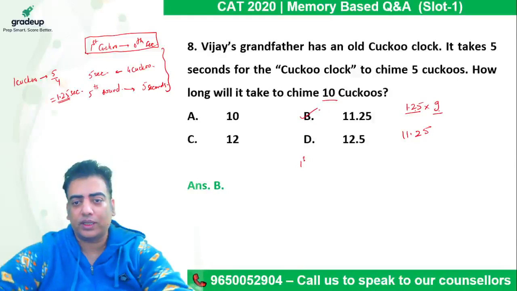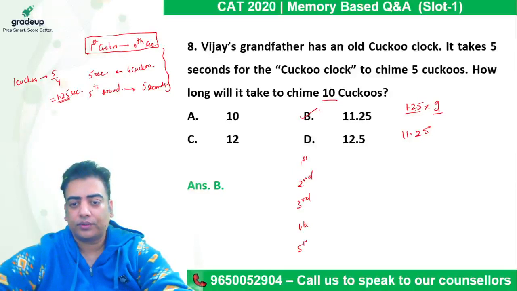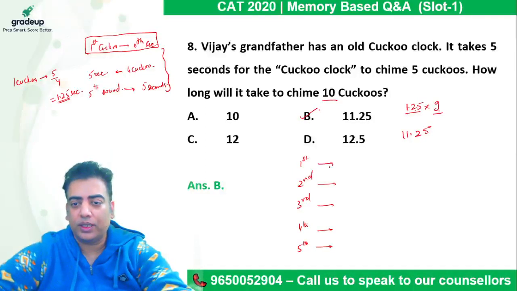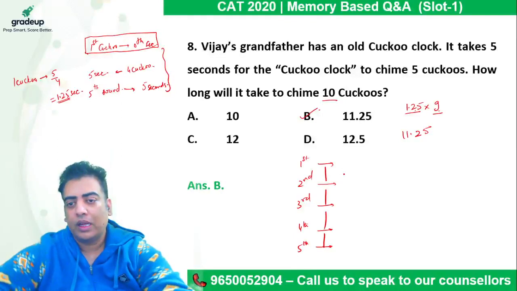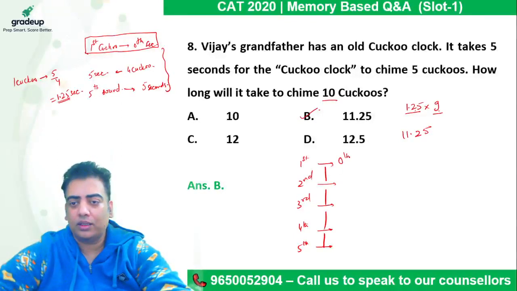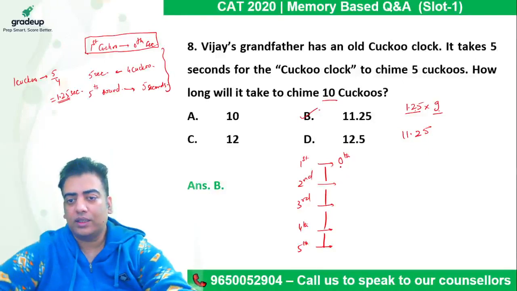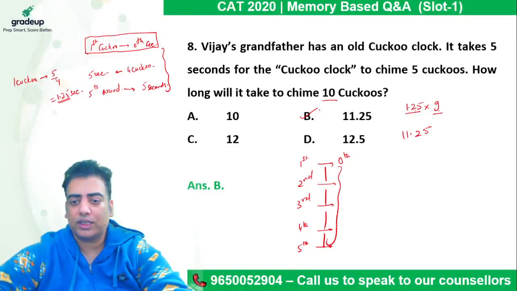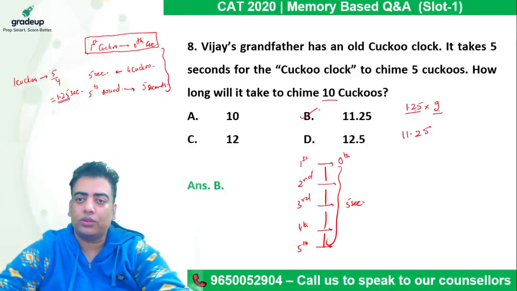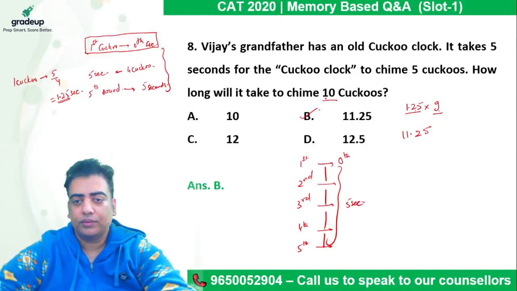So it is first sound, second, third, fourth, fifth. But if you check the intervals are 1, 2, 3, and 4. So this came in the beginning, so at 0th second. Now the 5-second time is spent in these 4 cuckoo sounds.